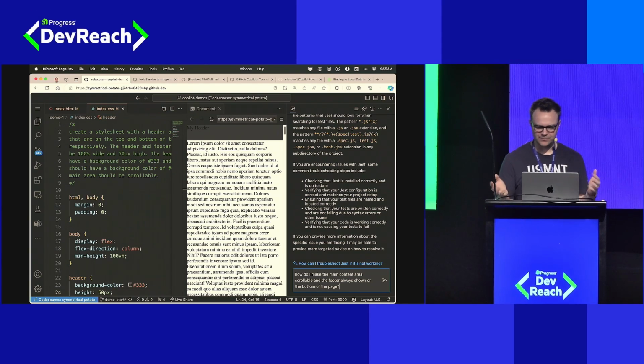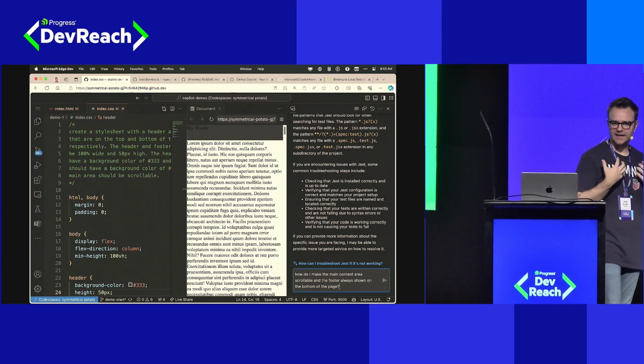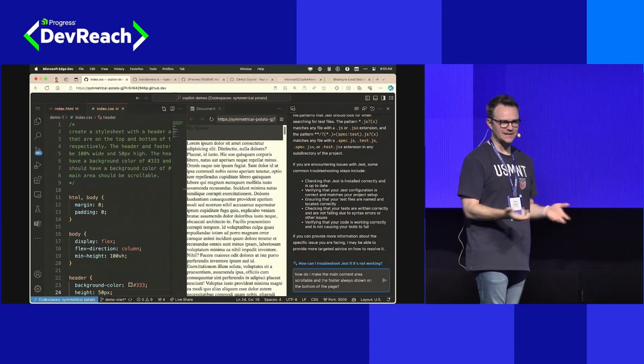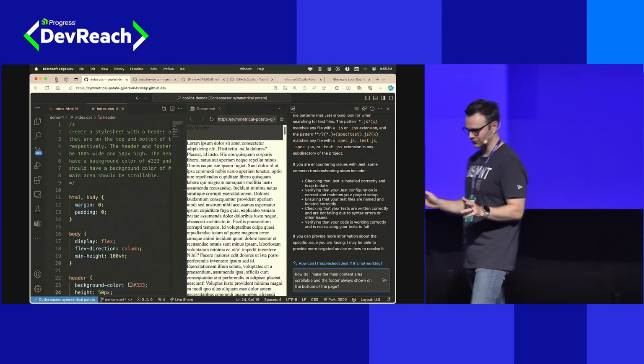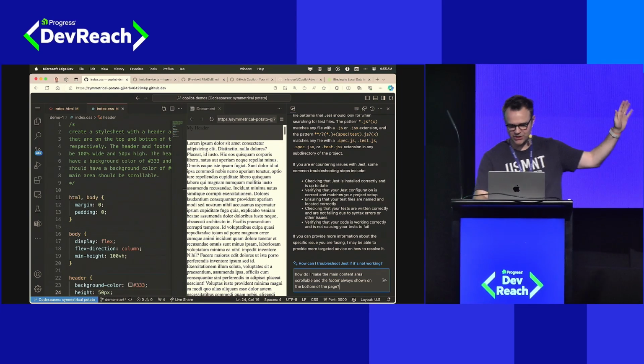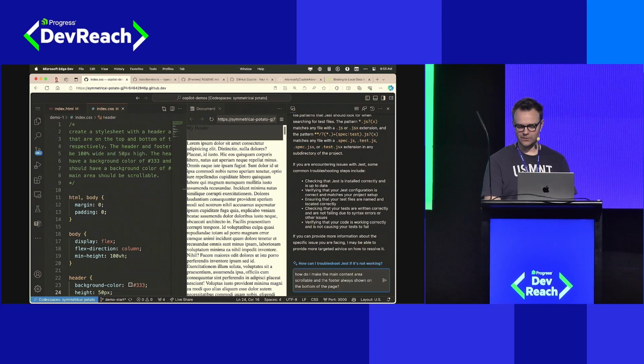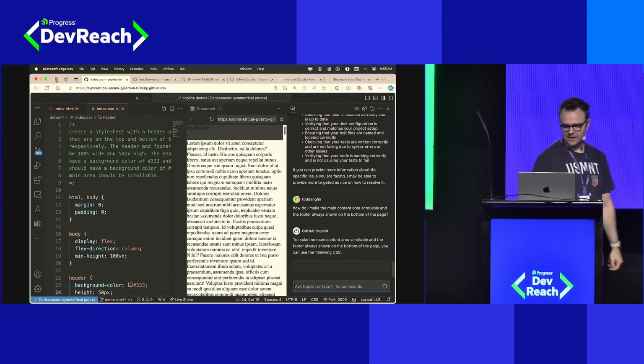I'm correcting my typos just because that's my issue. GitHub Copilot can easily understand what you mean if you have typos. So if you have typos, don't worry about it. Yesterday, one of the talks shared how large language models with tokens can understand what you mean even when you make those mistakes. But let's see if we get an answer here.